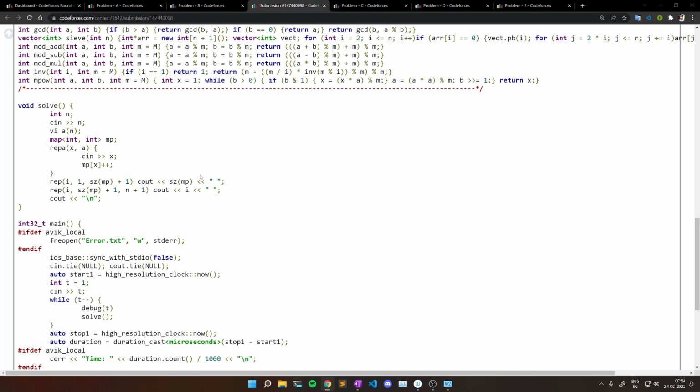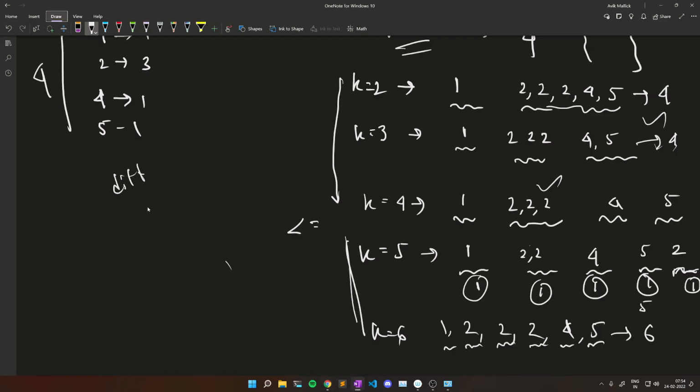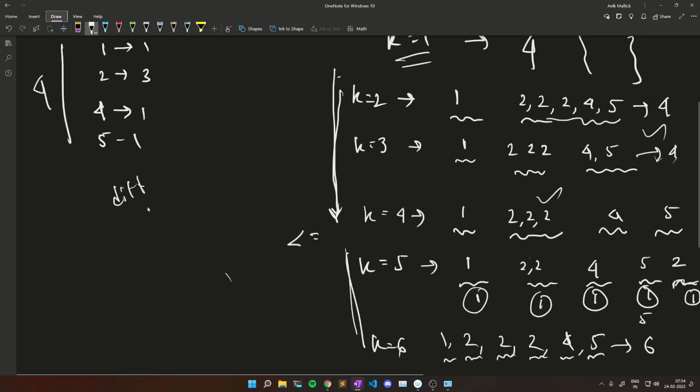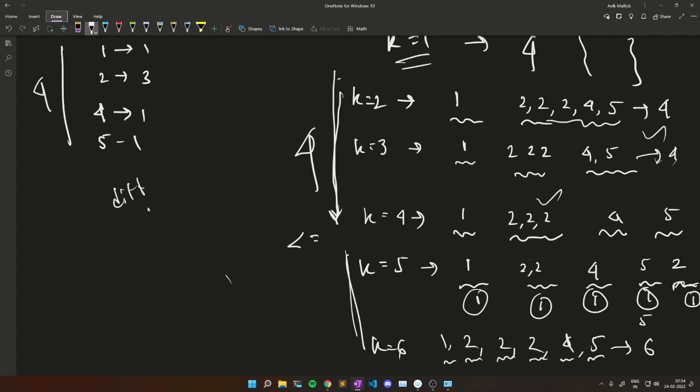And after that, as I have shown, for the first 4 values of k, because the number of distinct values is 4, the answer will always be 4. After that, we need to add one more player, so we need to take one of these push-ups and give it to the newest player. So the same type of push-ups will be repeated again, and the answer will increase by 1.